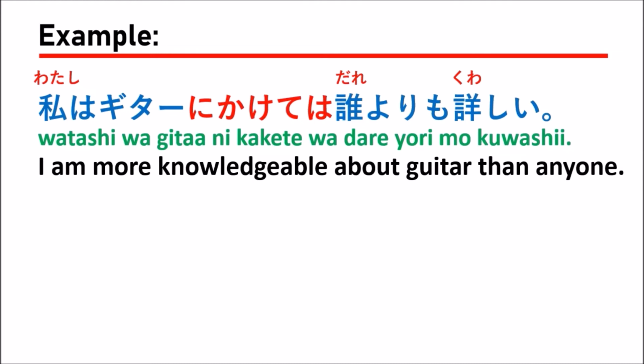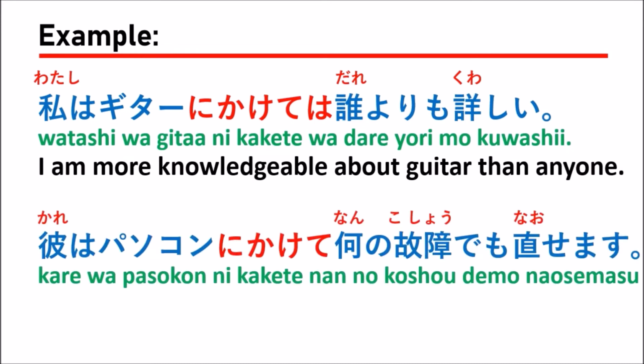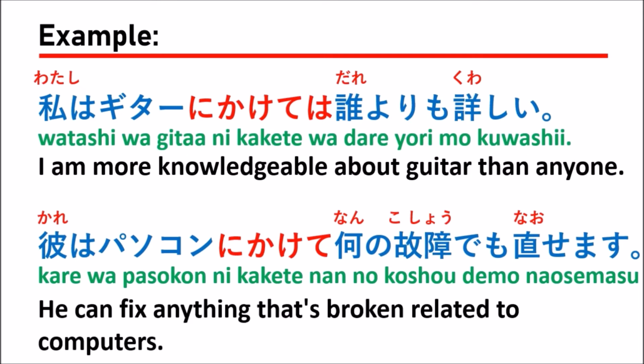The next, 彼はパソコンにかけて何の故障でも直せます。Which means he can fix anything that's broken related to computers.